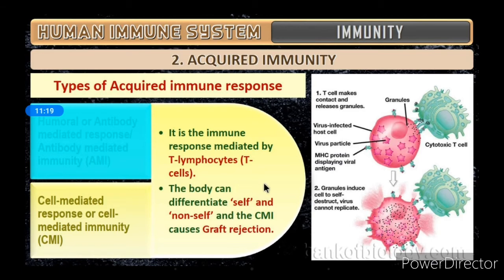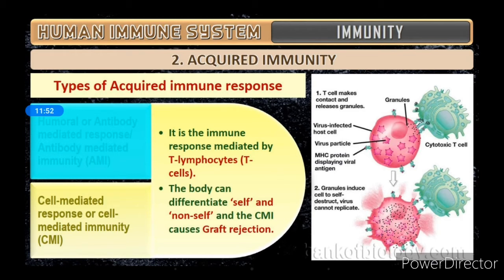That means, for example, in any graft or organ transplantation, such as a kidney transplantation, you might have heard that the body will accept the organ and the patient will recover. In certain cases, the patient's body will reject it. That is why such patients are kept isolated and given more care. Doctors keep checking whether the body is accepting the organ which has been transplanted, or the graft.